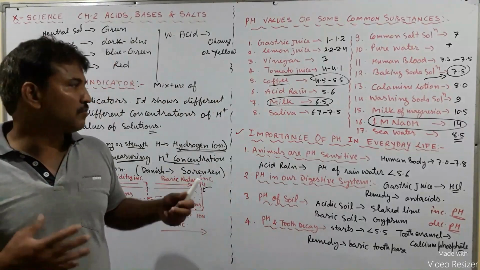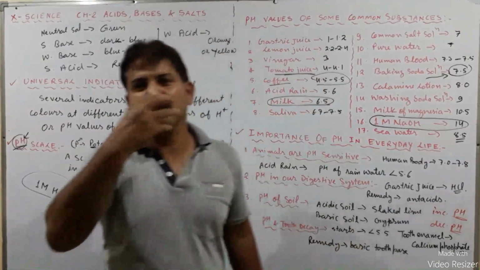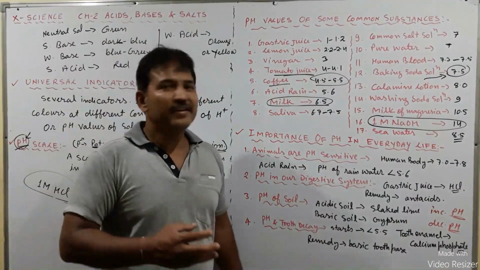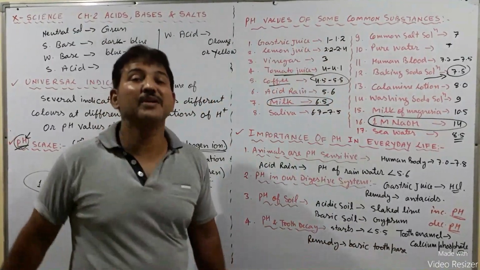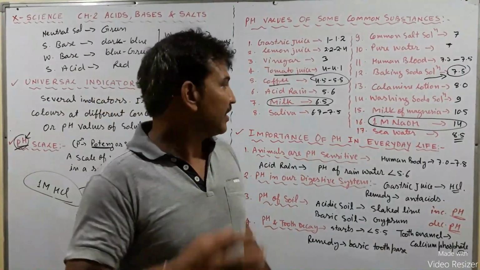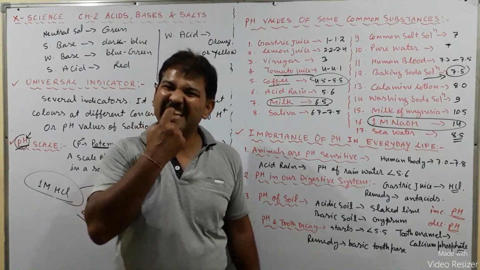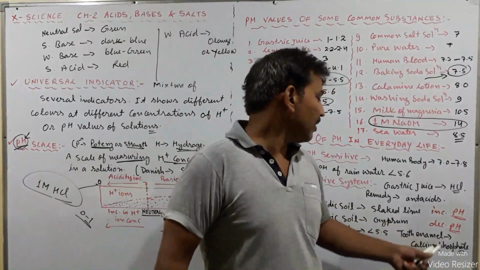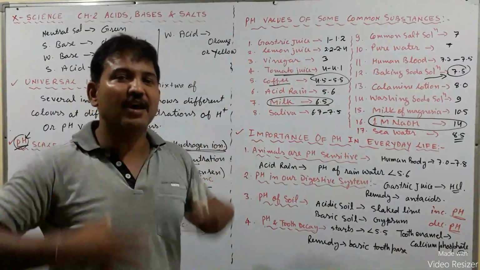and we do not wash the mouth, then what will happen? Some food particles or sugar particles get stuck between the teeth, their degradation, their decomposition starts, and due to the decomposition of the carbohydrate or the sugar between the teeth, acidic substances are generated there, and those acidic substances degrade the outer layer of the teeth. This outer layer of the teeth is made up of enamel, tooth enamel, which is made up of calcium phosphate. It is the hardest substance present in our body.